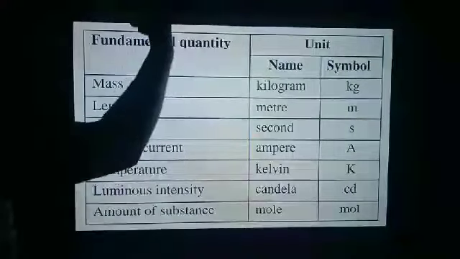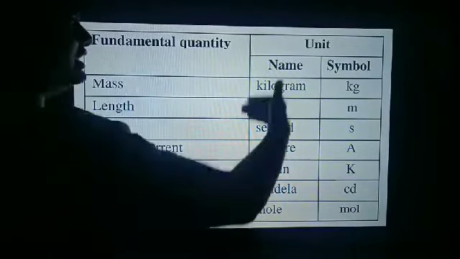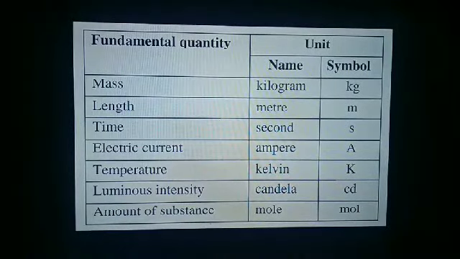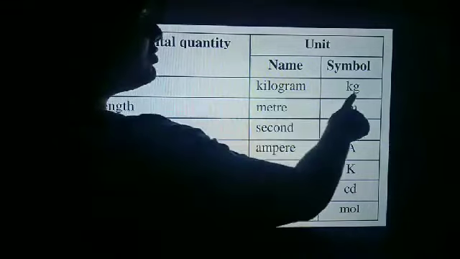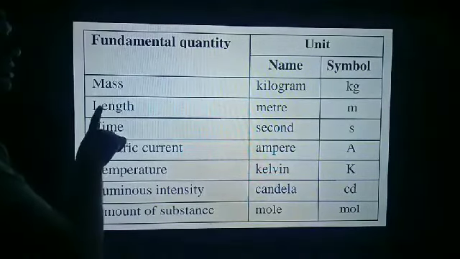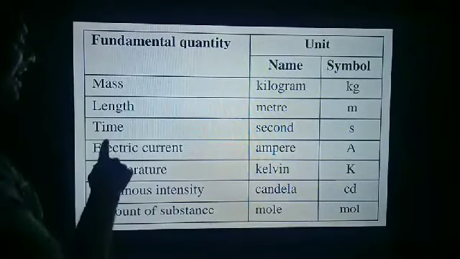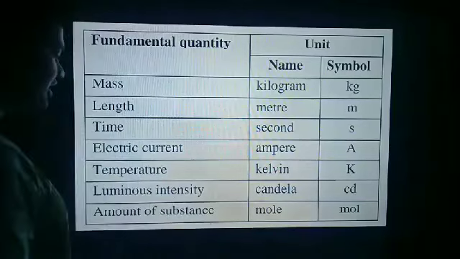Now these are the 7 fundamental quantities which you have to learn, and their unit and symbol. Very important. A 1 or 2 marks question used to come. Like mass is a physical quantity, unit is kilogram, symbol is kg. Length, physical quantity, unit is meter, symbol is m. Time, physical quantity, second is its unit and s is its symbol.